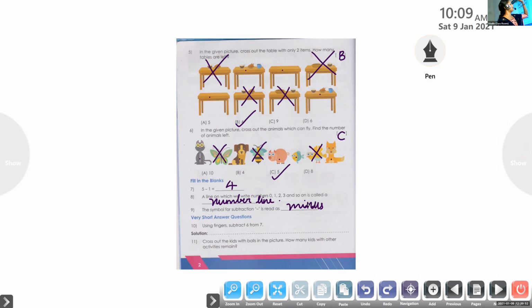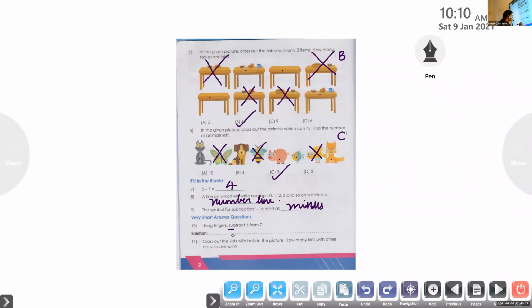What is the meaning of that? 6 from 7, not 7 from 6. 6 from 7 means 7 minus 6.